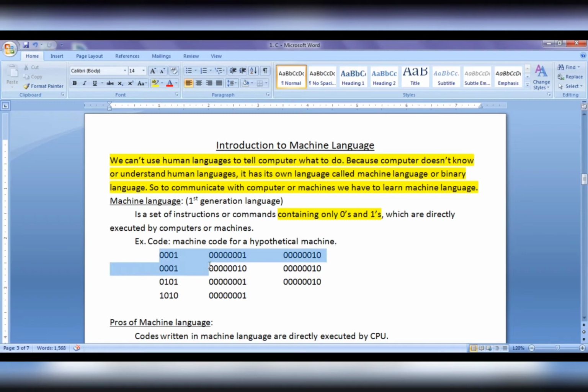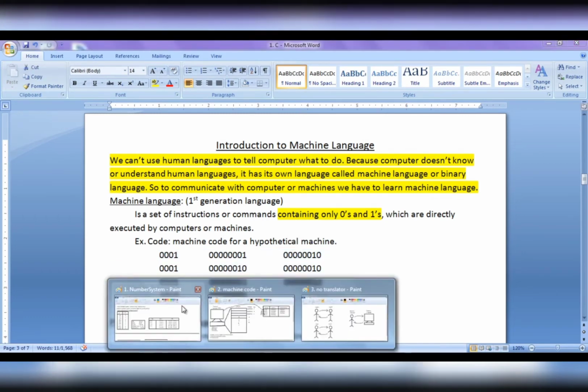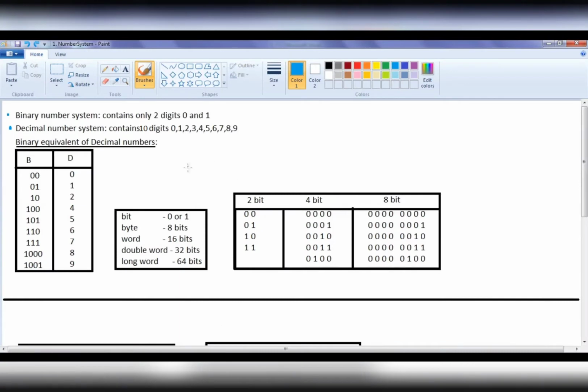Before we understand what this code means, I am going to discuss two different number systems. They are the binary number system and the decimal number system, which are most important for a programmer to know. The binary number system contains only two digits, 0 and 1, whereas the decimal number system contains 10 digits, 0 to 9.